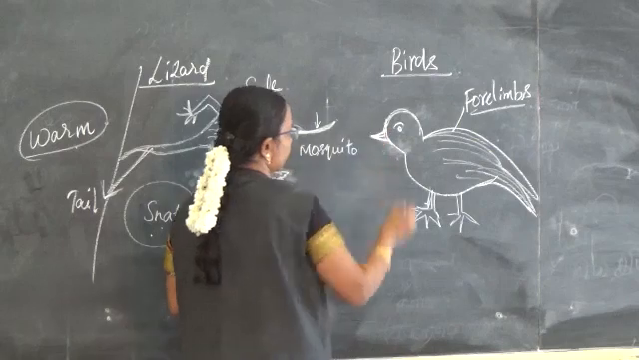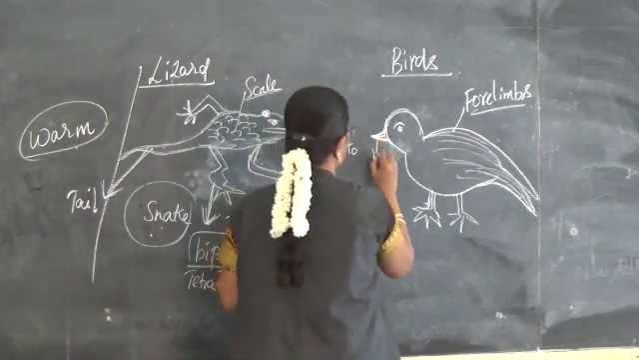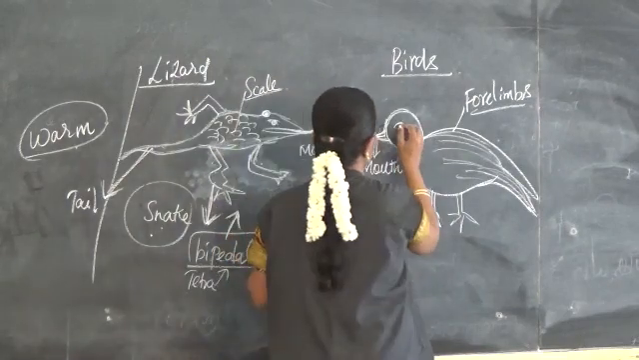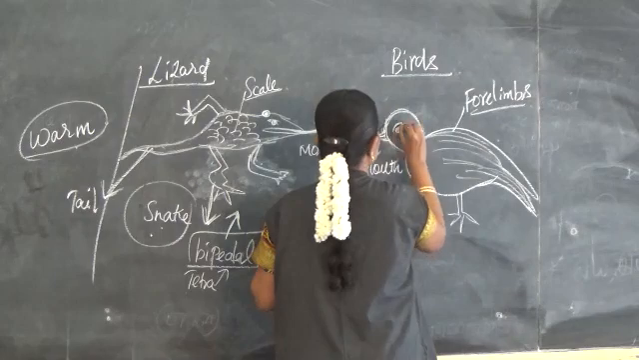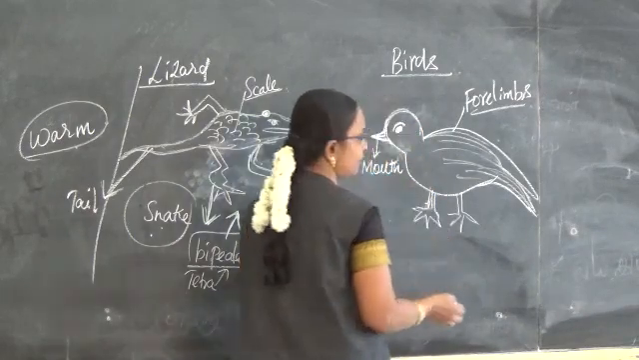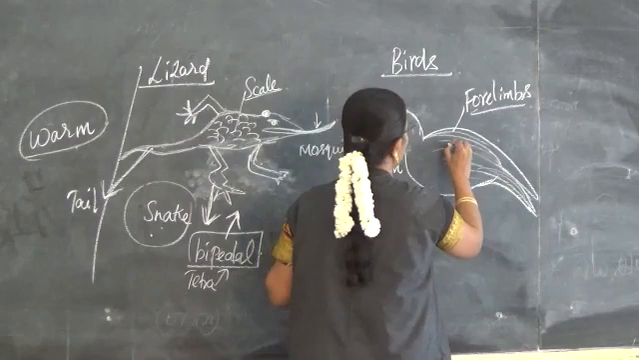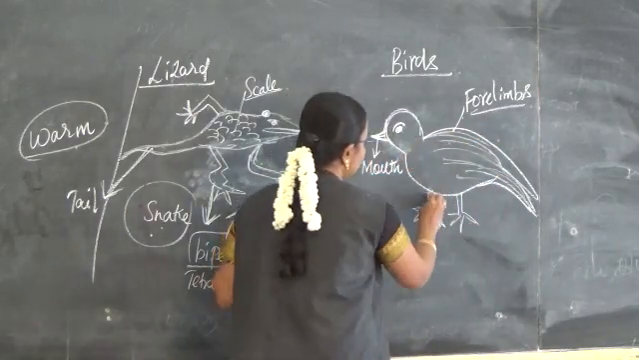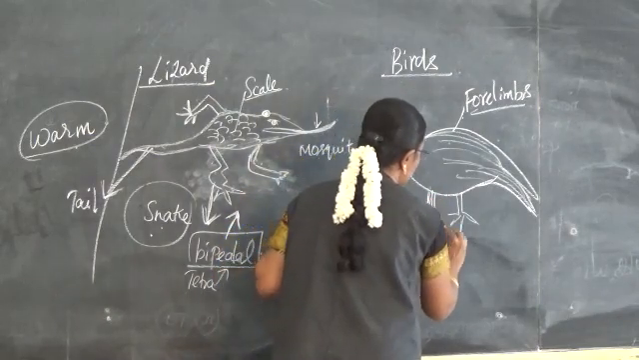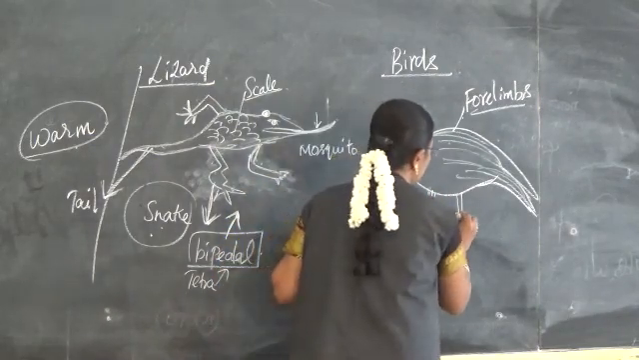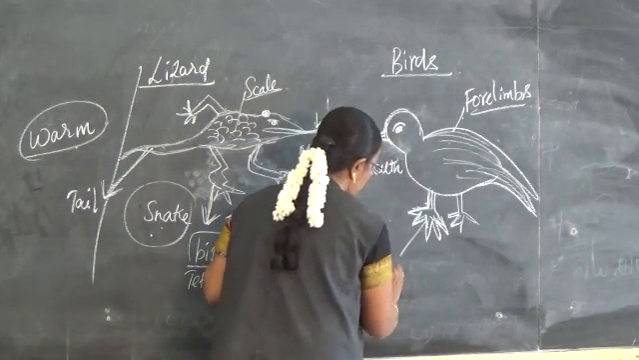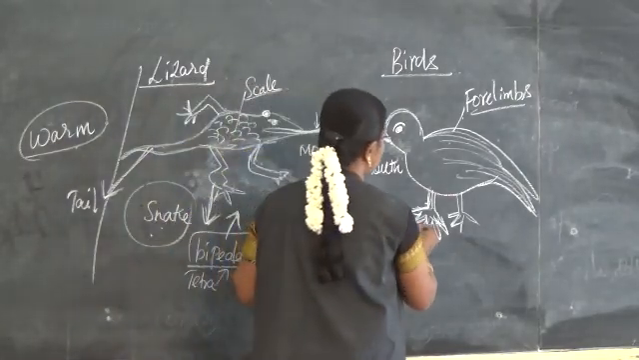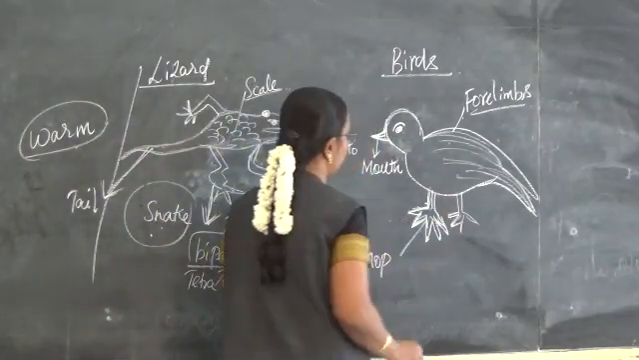Then it possesses the beak instead of the mouth. Then it has eyes with eyelids. The forelimbs are modified into wings. Then it has sharp claws, and with the help of these sharp claws, it is able to hop, walk, and perch on the trees.